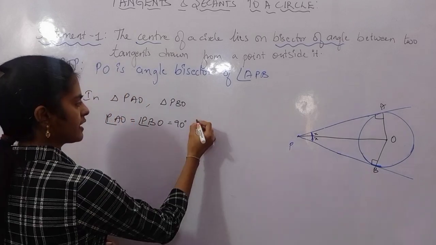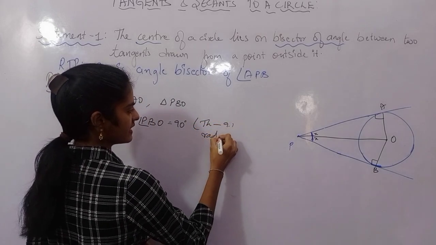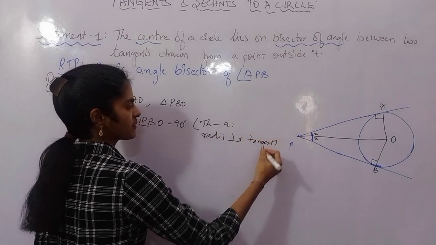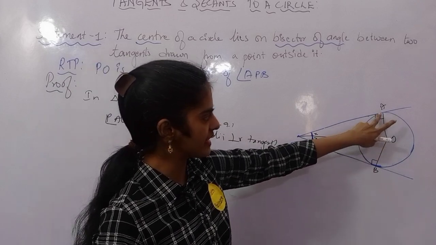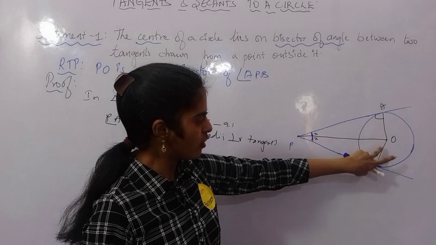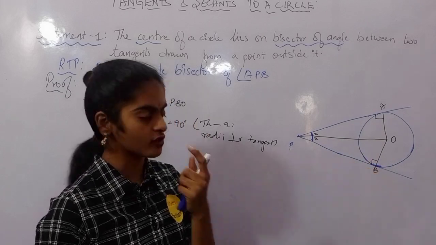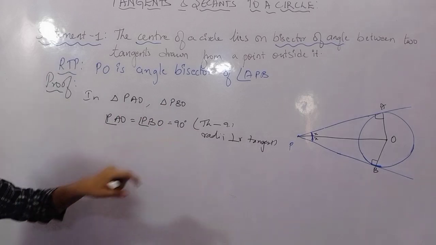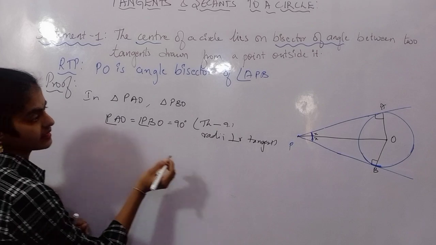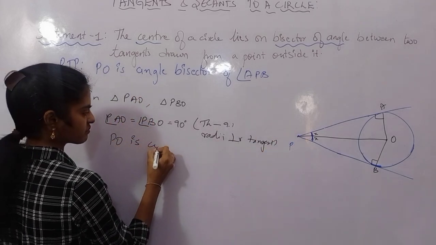Why? Using theorem 9.1, the radius is perpendicular to the tangent. Here OA is a radius, and it is perpendicular to the tangent at the point of contact, so this angle is 90. OB is a radius, perpendicular to the tangent at the point of contact, so this angle is also 90. So these two angles are 90. And what else can I say? We know that PO is the common side.